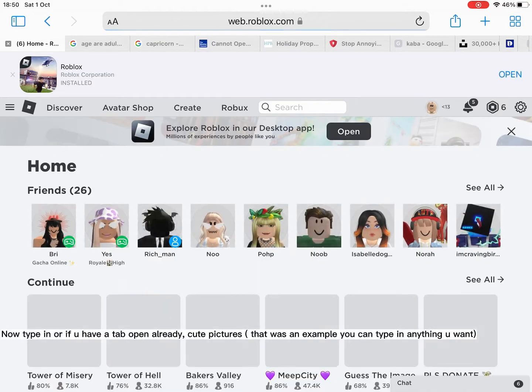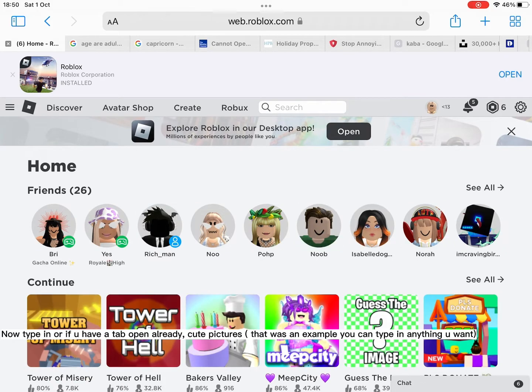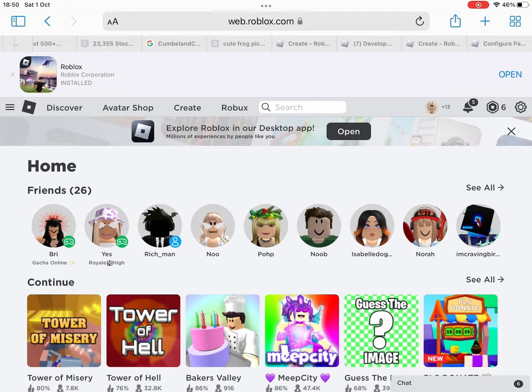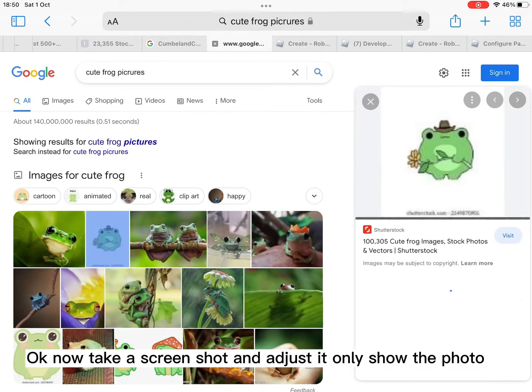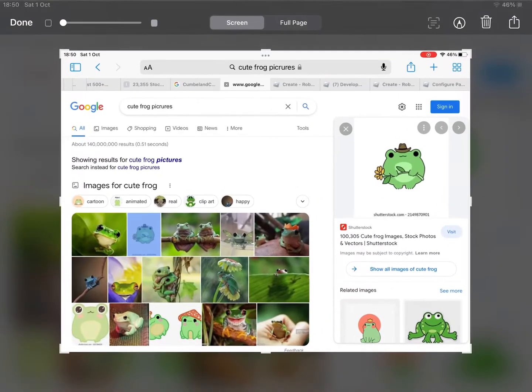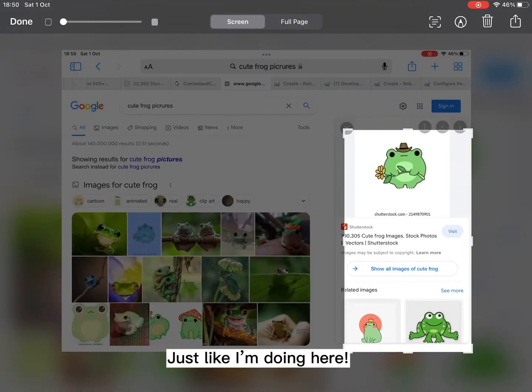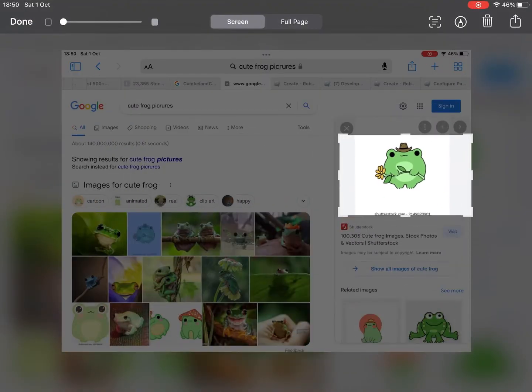Now type in, or if you have a tab open already, cute pictures. That was an example. You can type in anything you want. Okay, I'll take a screenshot and adjust it, only show the photo. Just like I'm doing here.